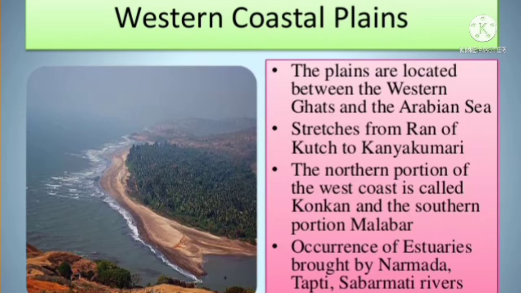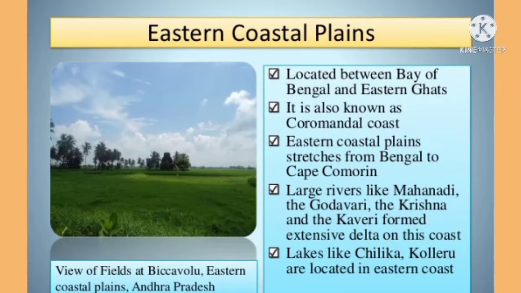On the other hand, the eastern coastal plain. The eastern coast has a wide plain with well-developed deltas of the rivers, formed by the major rivers, and a few lagoons. The eastern coastal plains have two broad subdivisions, the Coromandel and the Northern Circars plains. These are dominated by the southwest monsoon as well as northeast monsoon winds. These winds have cyclonic disturbance in the winter.